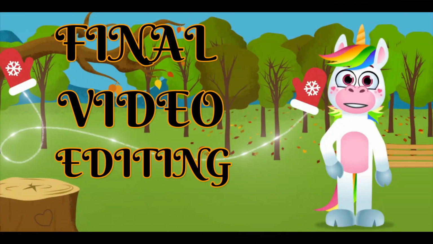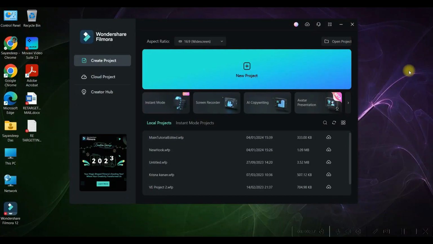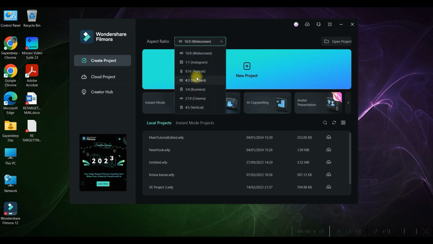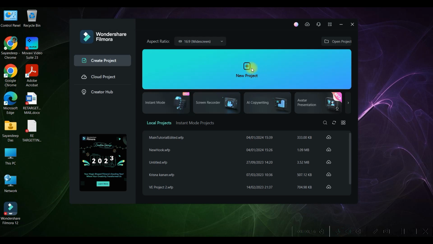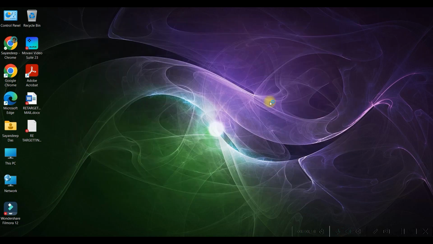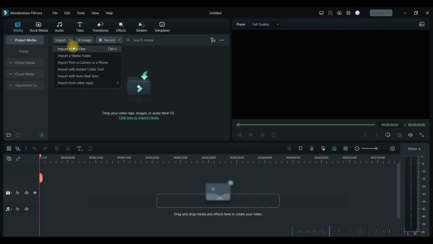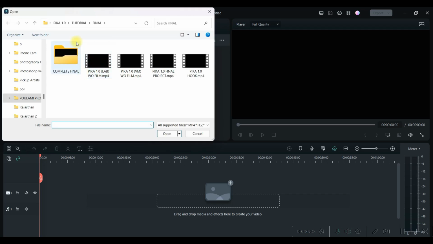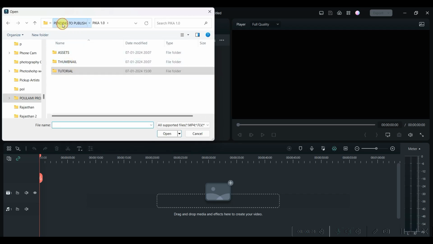Now we are at the final stage where we will be curating all this together to create the final video. For this, I am using Filmora 12. You may use any basic video editing software. So if you're using Filmora 12, keep this 16:9, this widescreen ratio selected and go to new project. Now go to import option, go to media files and import all the files which we have downloaded.